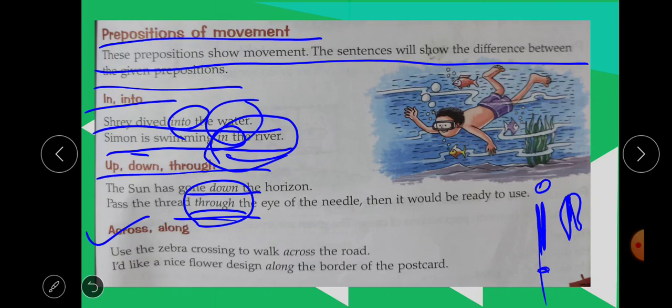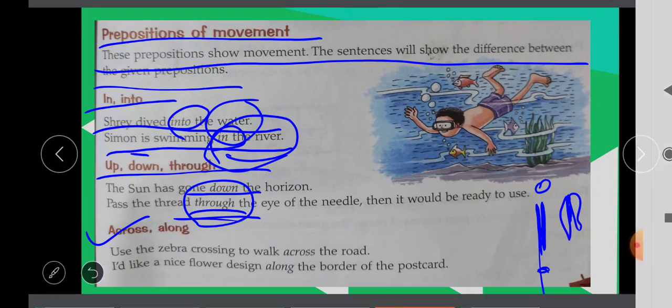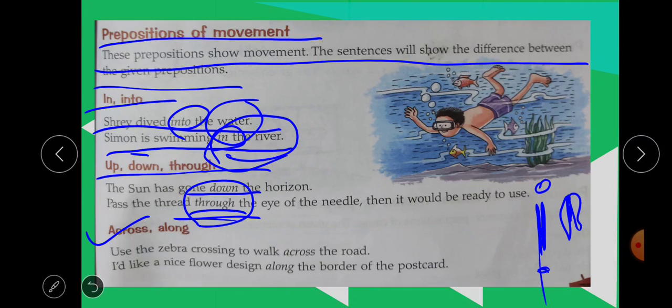To reach from one side to another side, we use the word across. I like a nice flower design along the border of the postcard. It means I like that flower design along the border of the postcard.